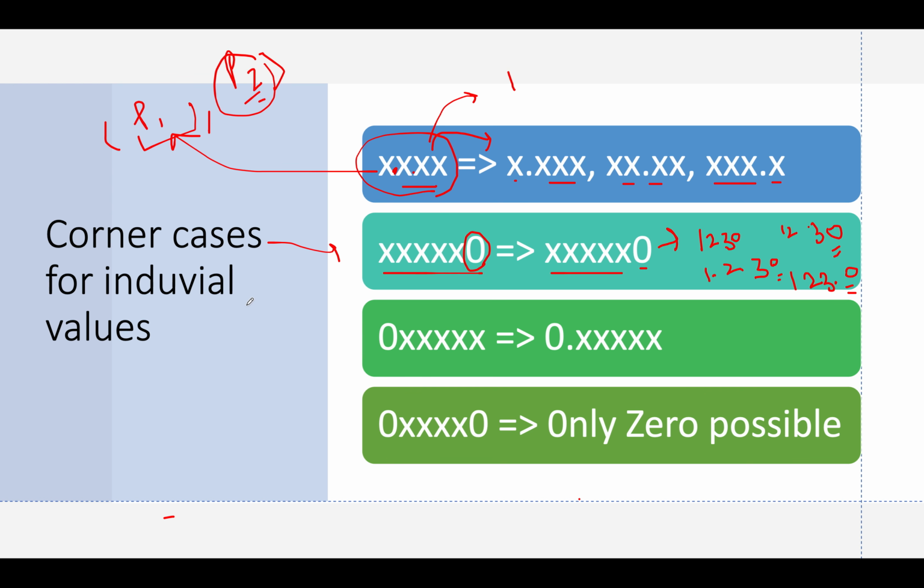Let's talk about the third case. We've got 0 followed by all non-zero digits. In how many ways can you represent it? There is only one way in which it will make a valid representation: 0.xxx, with all non-zero digits. Why am I saying this?